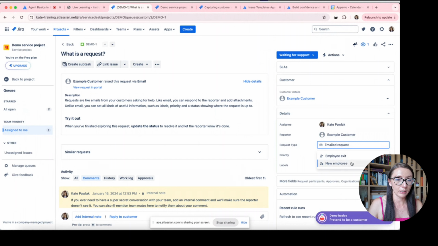Using this image request. Why only these two options? Because these two options, as well as image request, are connected with this issue type. So this is why I see these three options, and I can easily change the request type. So for example, this new employee, and now we have got a new value in this request type field.